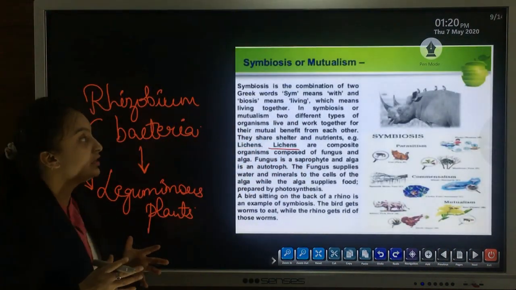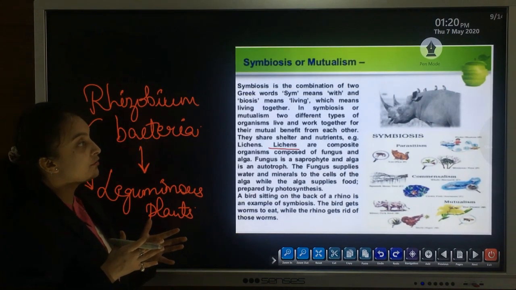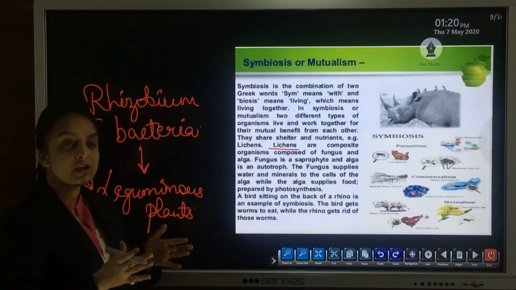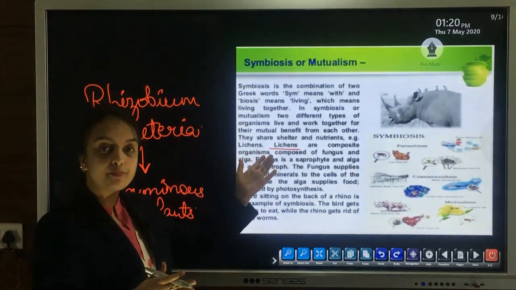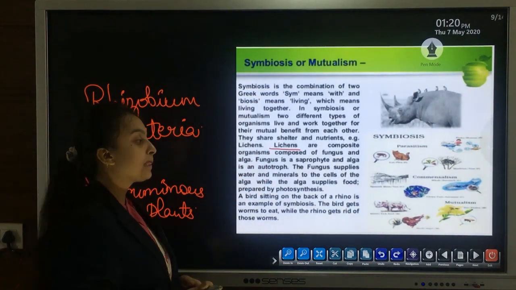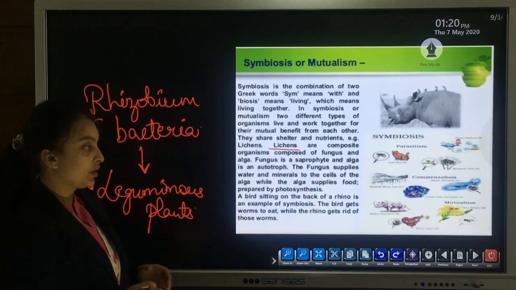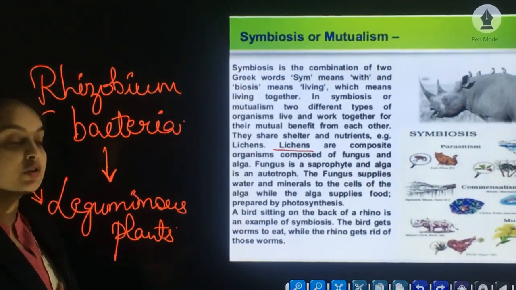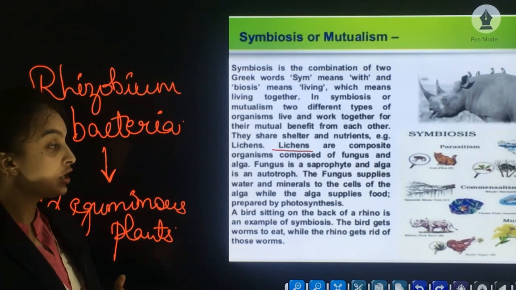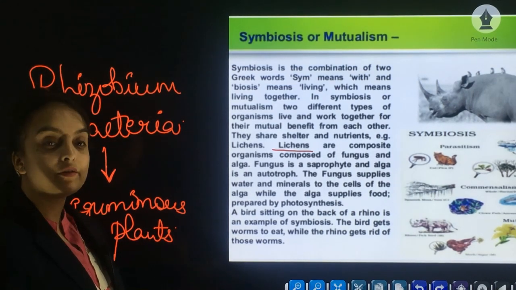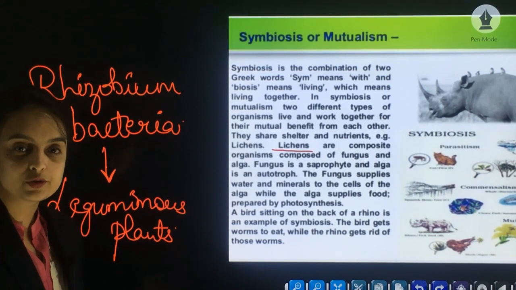And last but not least is symbiosis or mutualism. Mutualism is a relationship in which both of the organisms are benefited. The example is lichens, which are composed of fungi and algae. Fungus is a saprophyte and algae is an autotroph. The fungus supplies water and minerals to the algae, and the algae in turn supply food to the fungi, which is prepared by photosynthesis. This is all about today's topic.